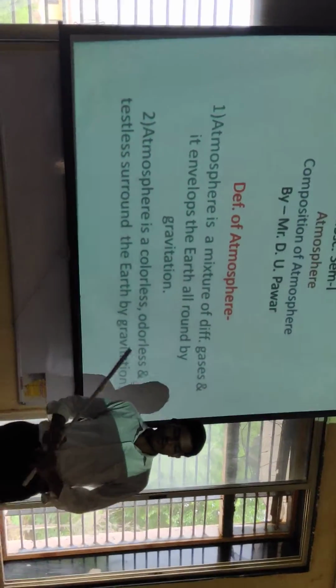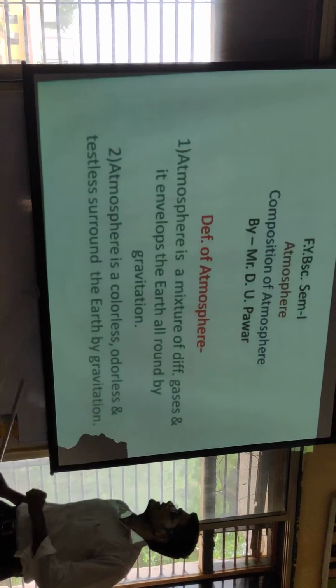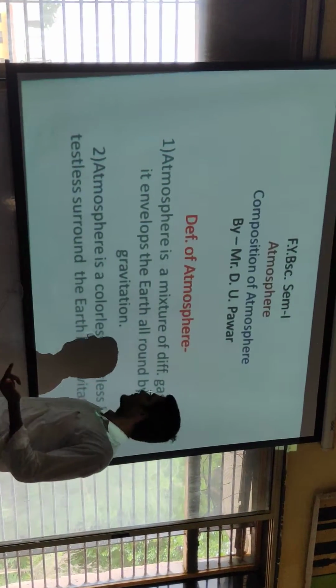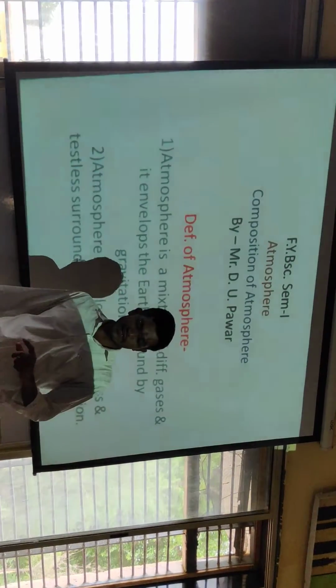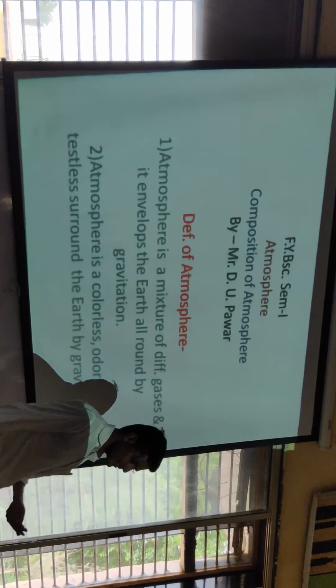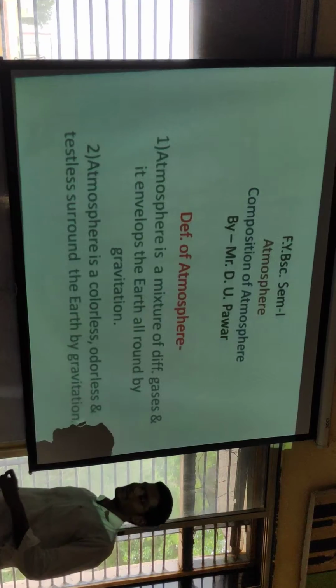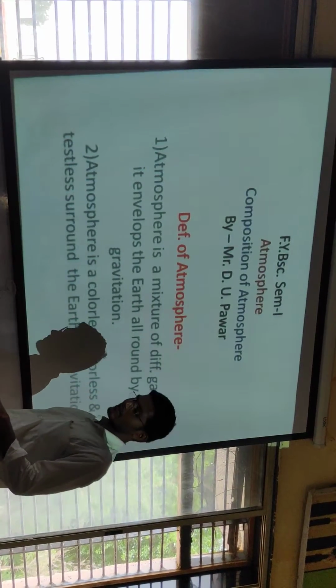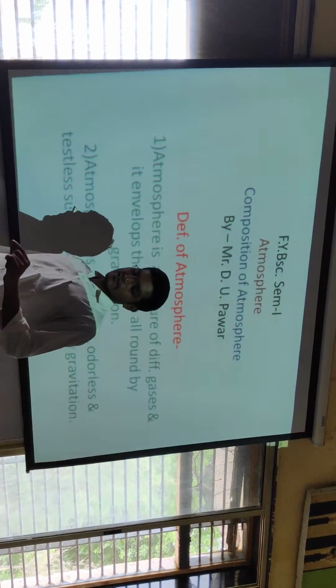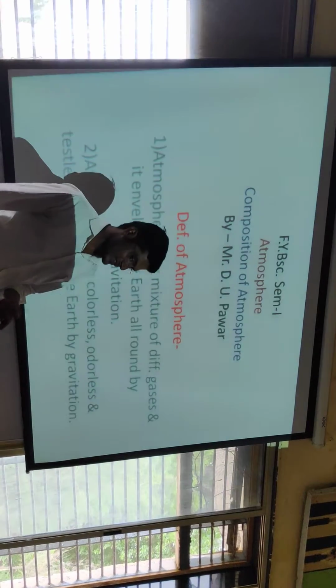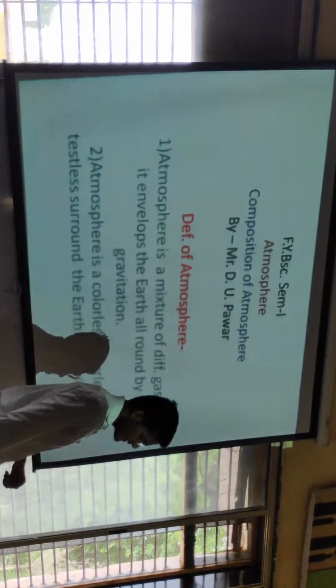Today we will discuss the composition of the atmosphere. The definition of atmosphere: the atmosphere is a mixture of different gases. It envelops and surrounds the earth by gravitation. Second definition: the atmosphere is colorless, odorless, and tasteless. It envelops the earth by gravitation.